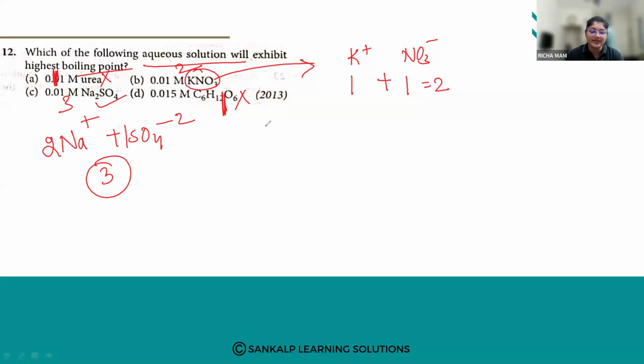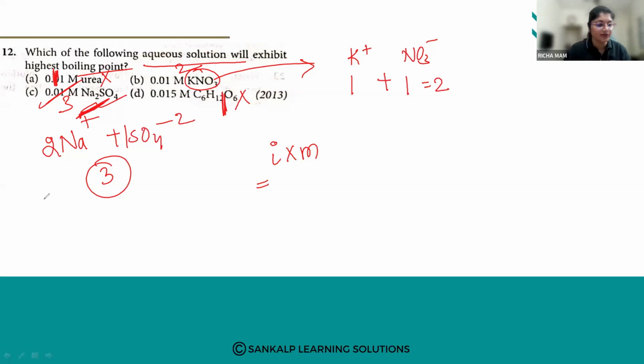C6H12O6. Then when we are considering the i into m value, this will be 0.01, this is 0.002, this is 0.03. So the value for C will be more. Yes, Suraya has answered it correct. So i into m of Na2SO4 is highest. Because of that, its boiling point will also be highest. So option number C. Yes, Sri Varuni has also answered it.